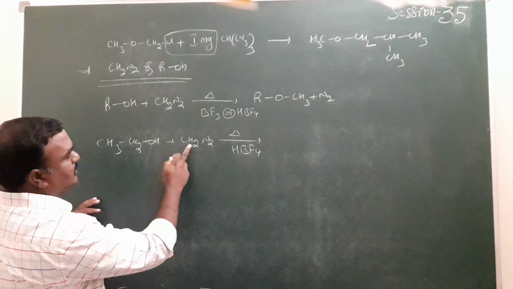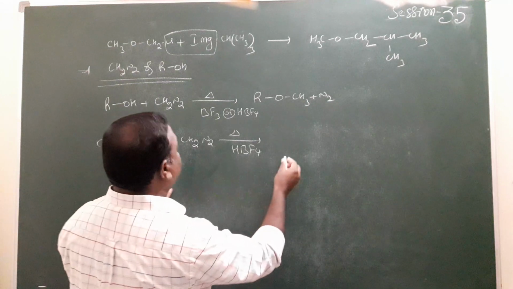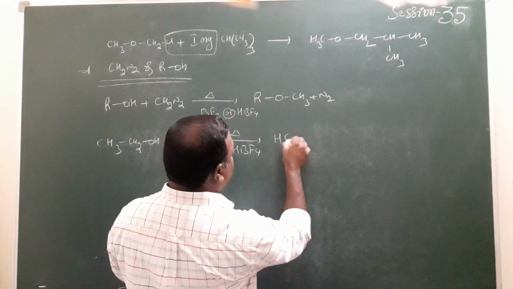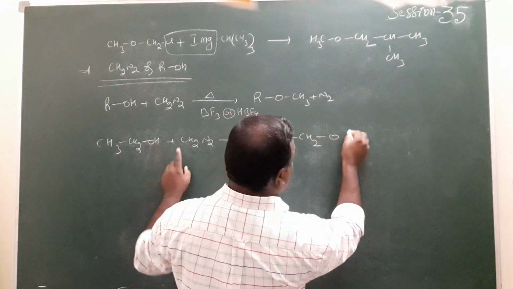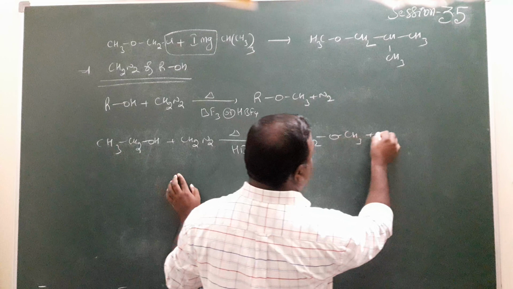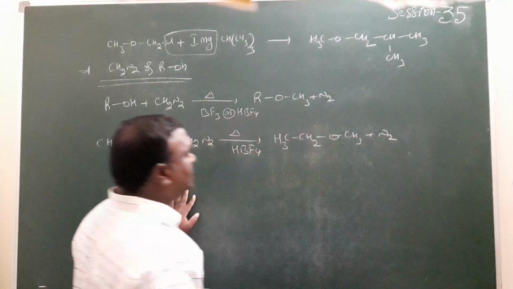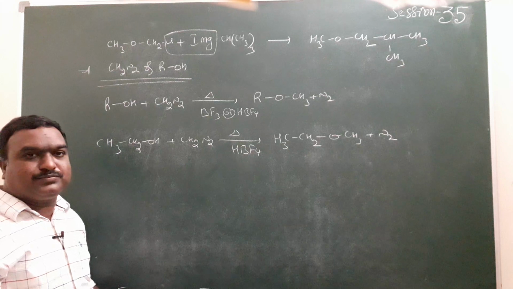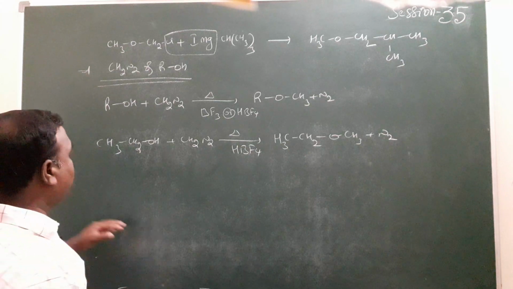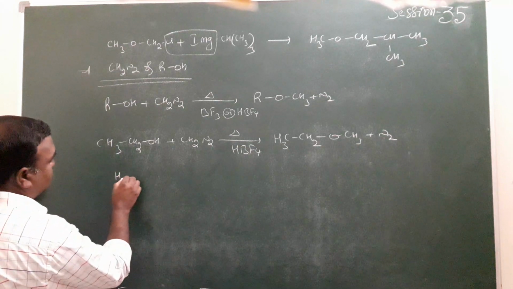Tetrafluoroboric acid here. It produces CH3OCH2CH3 plus N2 gas here. Methyl ethyl ether is formed here.